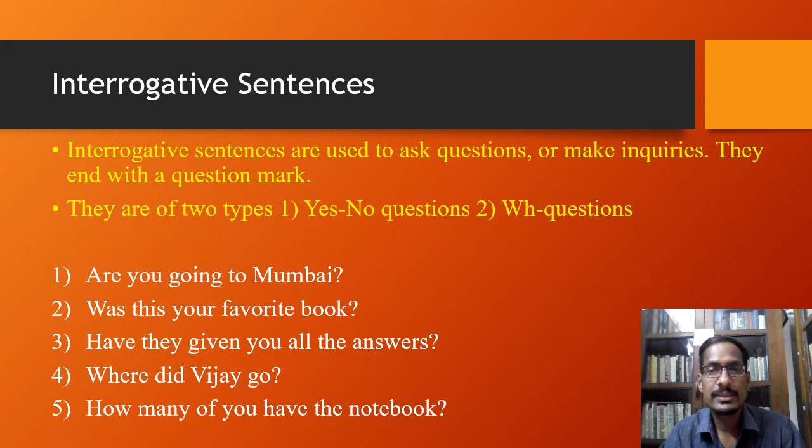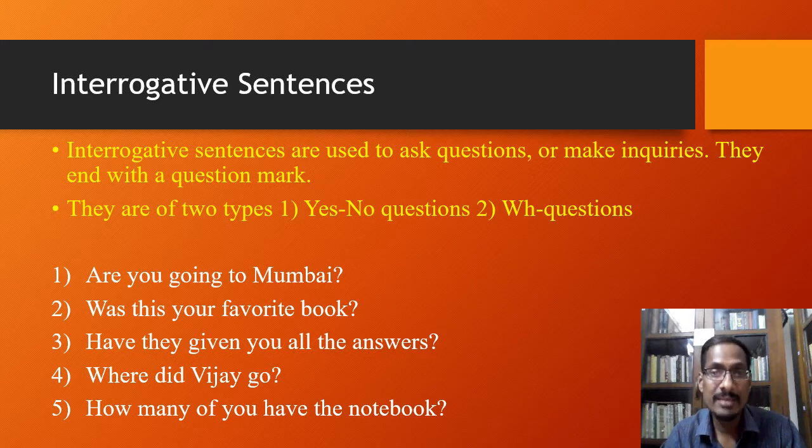Interrogative sentences are used to ask questions, or to make inquiries, and they end with a question mark. So it is one of the important criteria for identifying interrogative sentences. They always end with a question mark. There are two types of interrogative sentences, and they are yes no questions and WH questions. Look at the examples below.